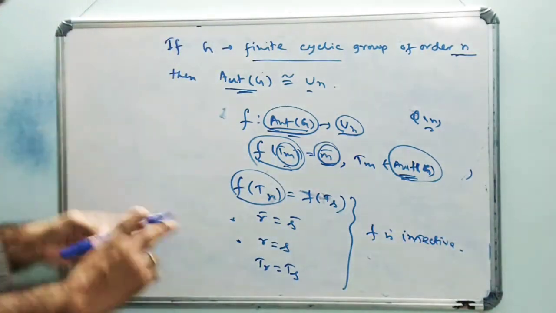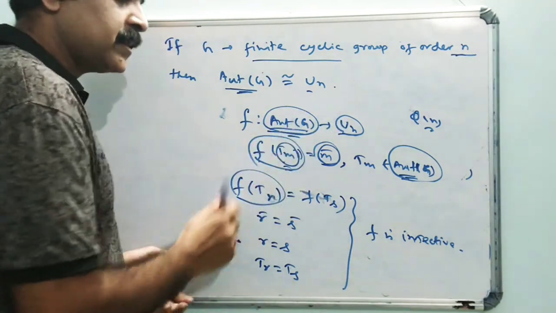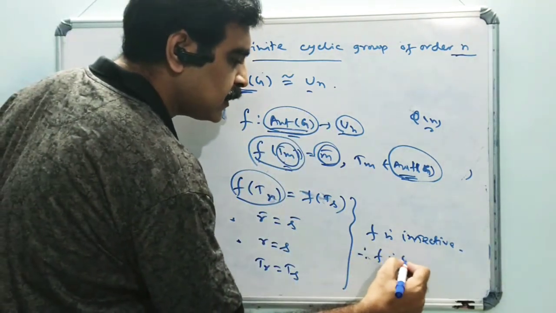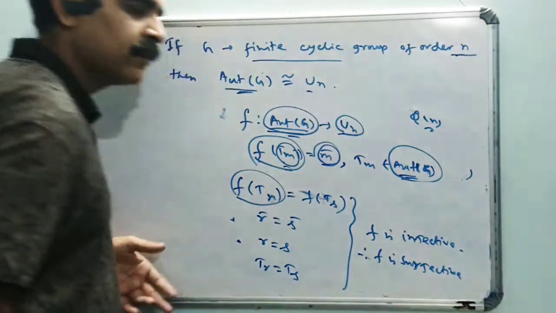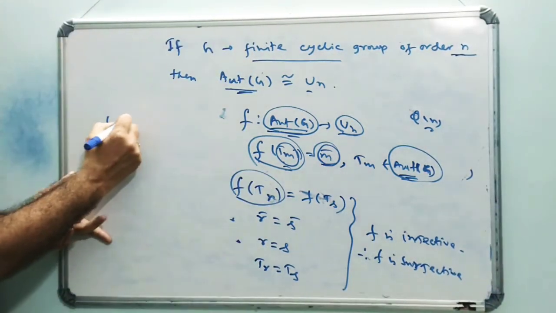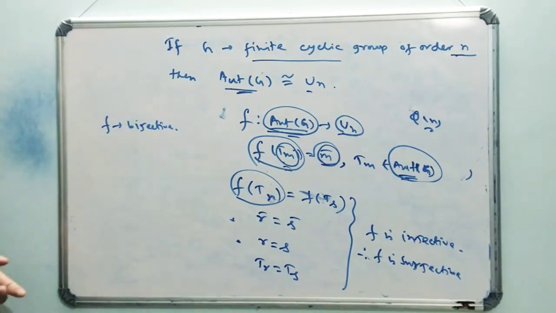So automatically f becomes surjective because the order of this and these are same. Therefore f is surjective also. Therefore it is bijective. F is injective and surjective. Therefore f is bijective. Now we need to show that f is a homomorphism.